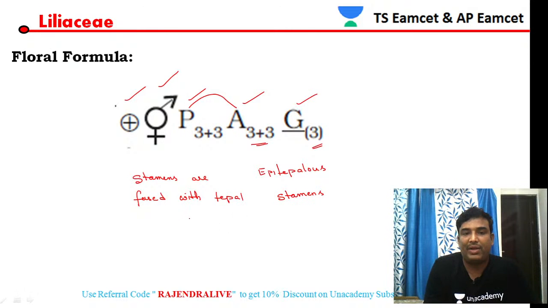Stamens are fused with tepal or perianth. Such a condition is called epitepalous. So the epitepalous condition is a character feature of Liliaceae members.